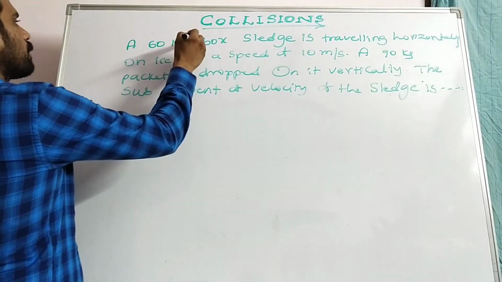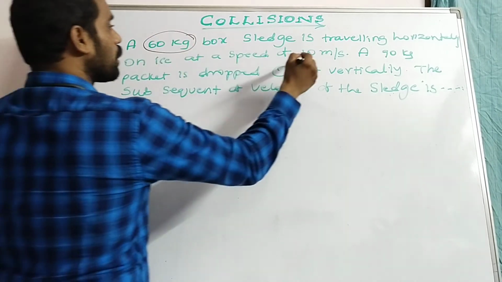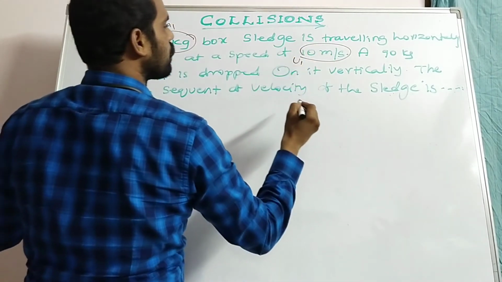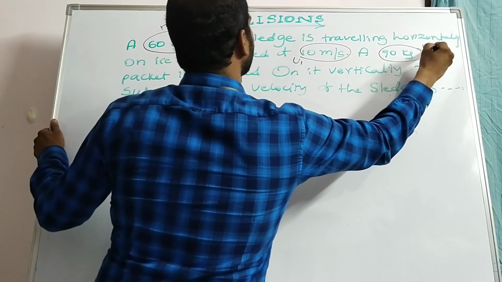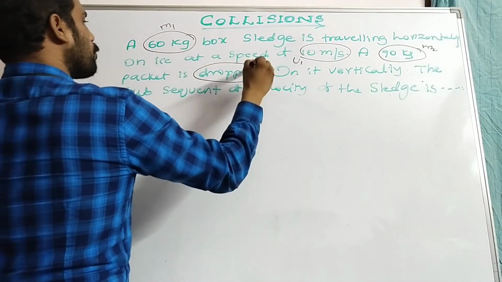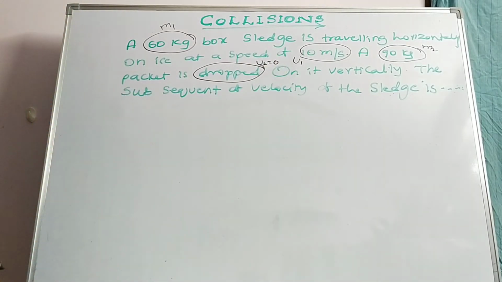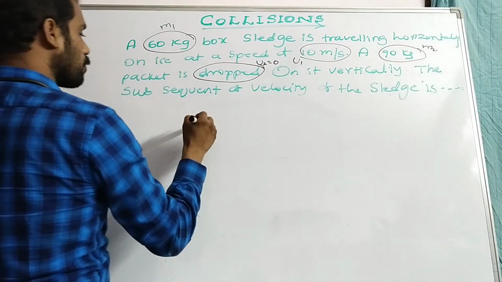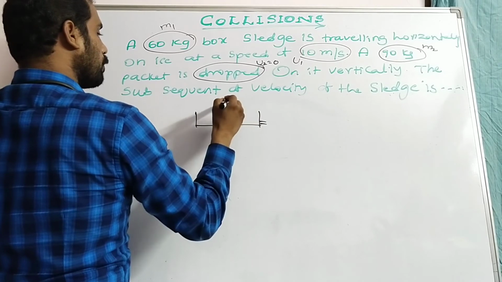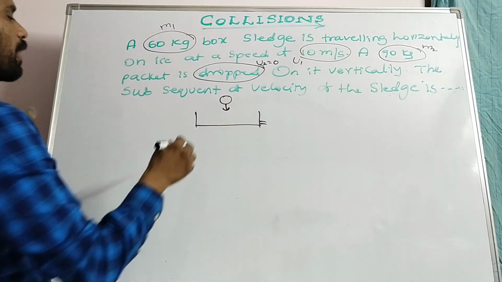So here the 60 kg box is initially in motion, traveling with 10 meter per second. So that will be taken as m1, with initial velocity u1. Here the mass is m2, but that is dropped, so the initial velocity of the second body will be taken as 0.